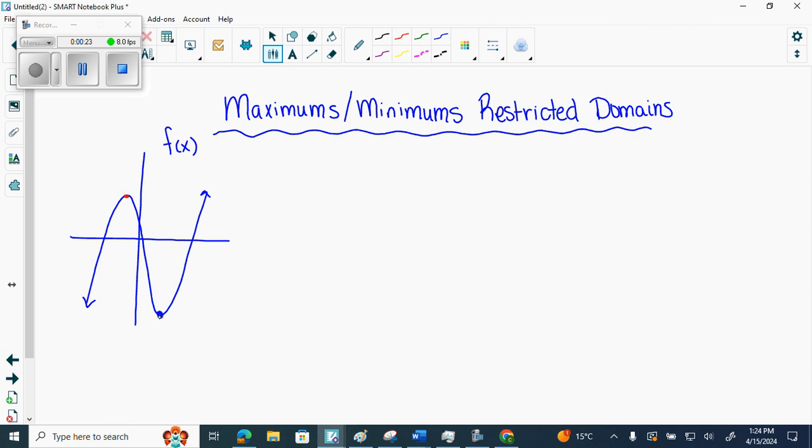Why? Why are they not absolute mins and maxes? Which means the absolute highest and lowest we could go. Because this arrow keeps going past it, correct? It's going to keep going lower, and this arrow is going to keep going higher. So those would be local mins and maxes. We agree?